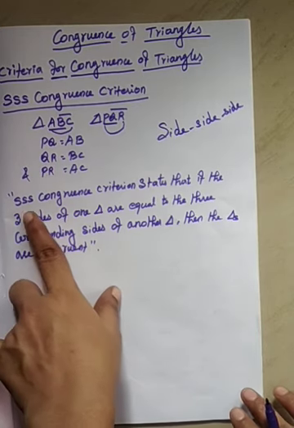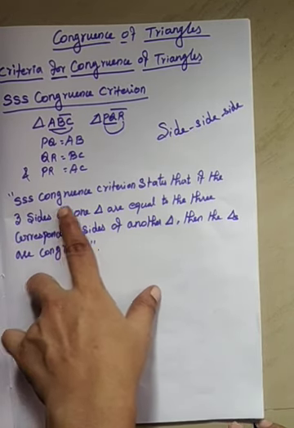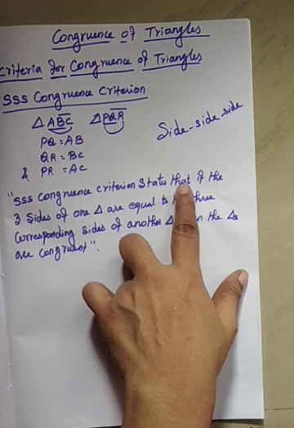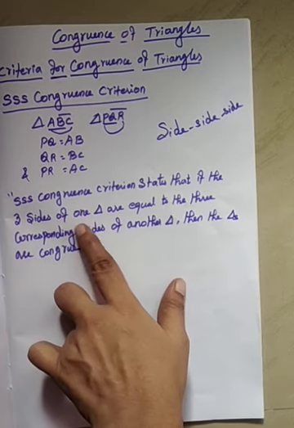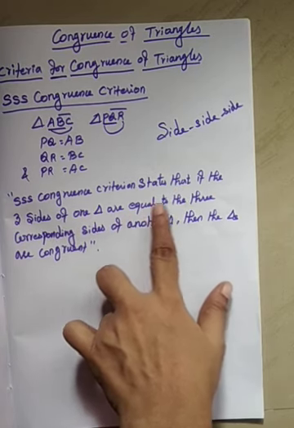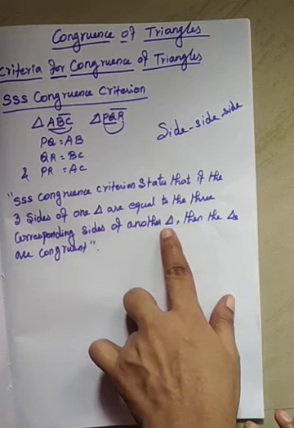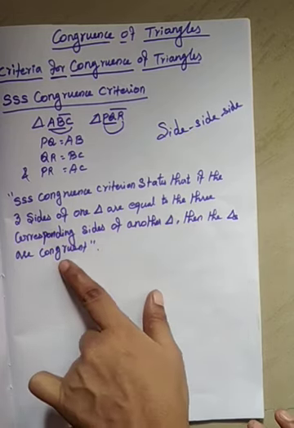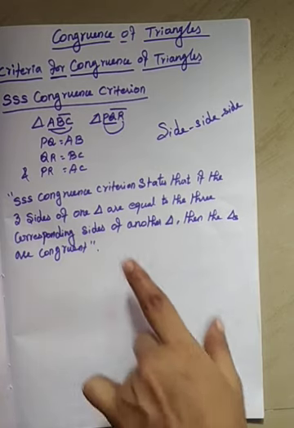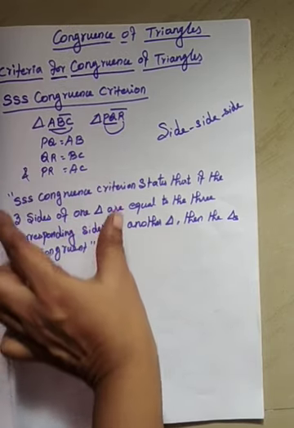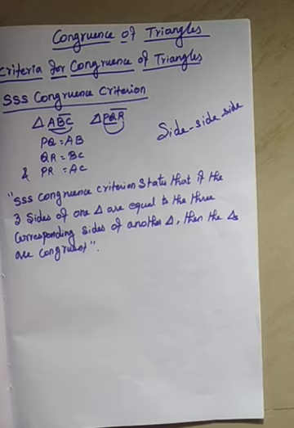Triple-S congruence criterion states that if the three sides of one triangle are equal to the three corresponding sides of another triangle, then the triangles are congruent. That means three sides are mentioned in the Triple-S congruence criterion. Clear?